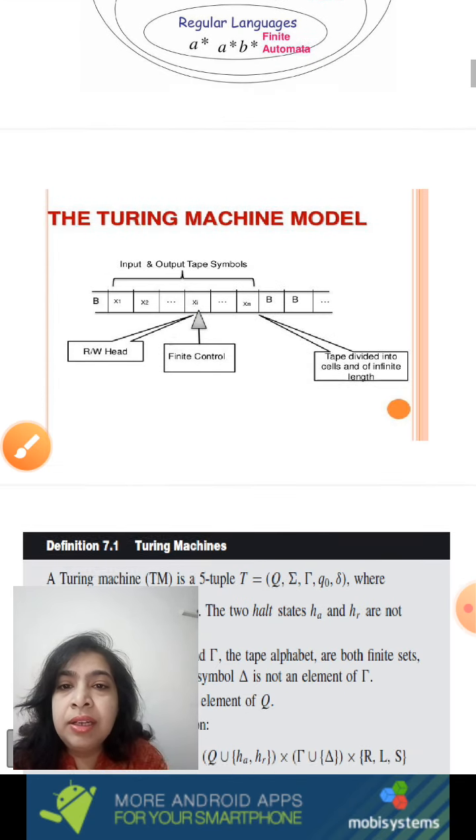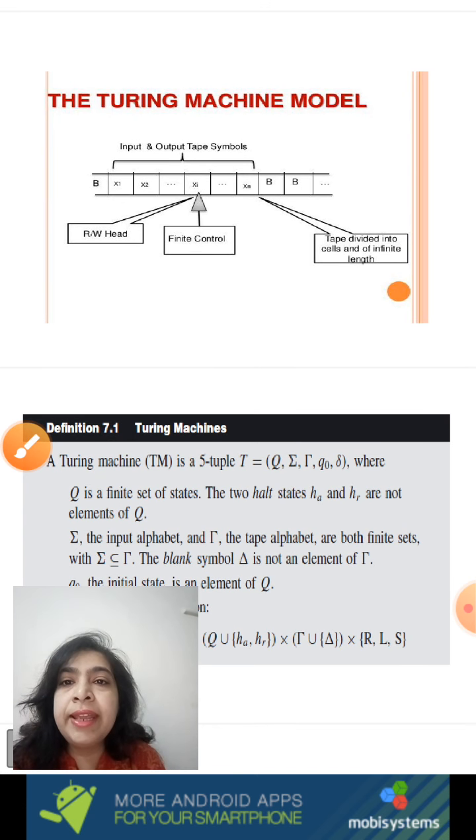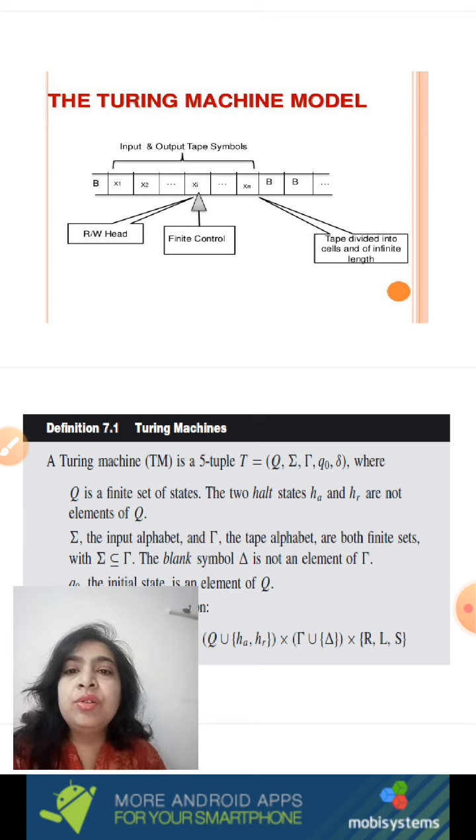Now let us view the diagram of a Turing machine model. You can see the linear tape. Capital B on this tape stands for a blank. Initially the tape will hold all blanks, and the entire tape is divided into cells. The pointer is called the read-write head.